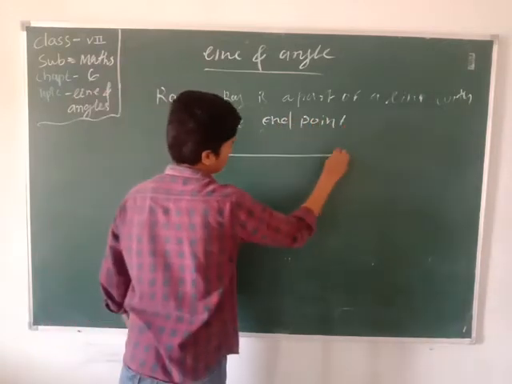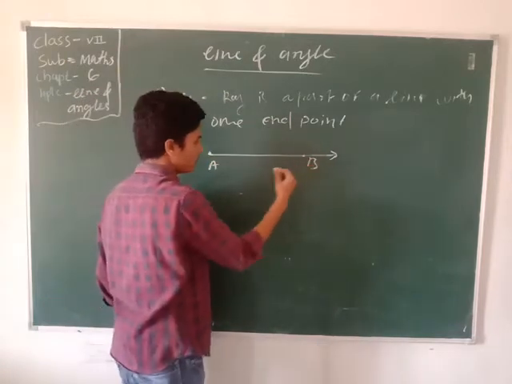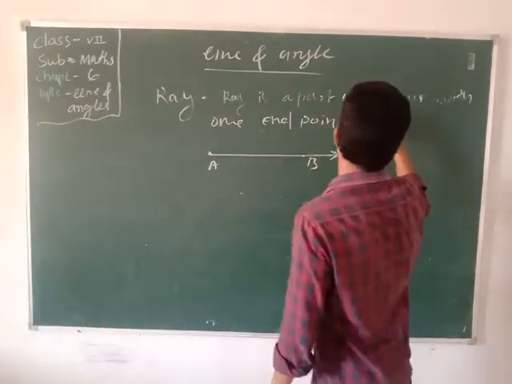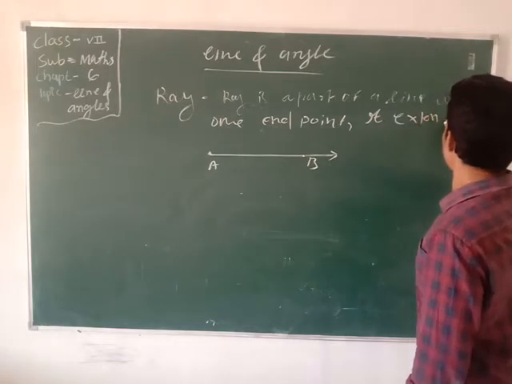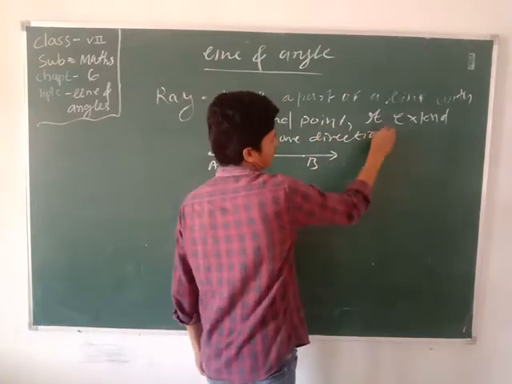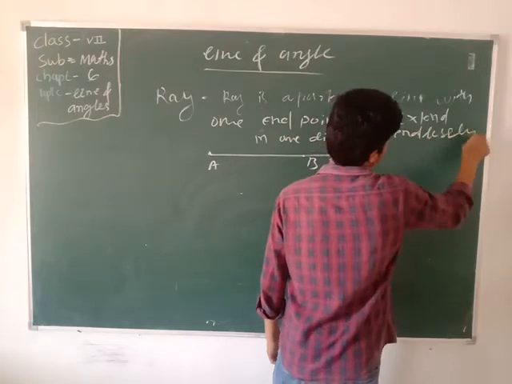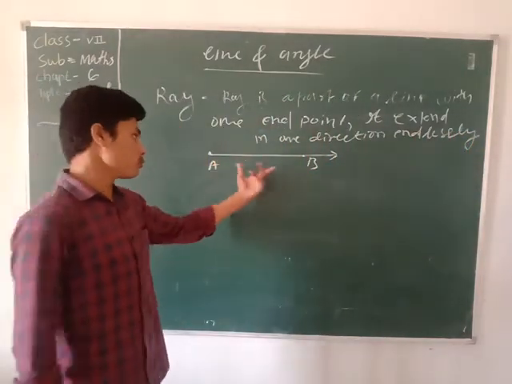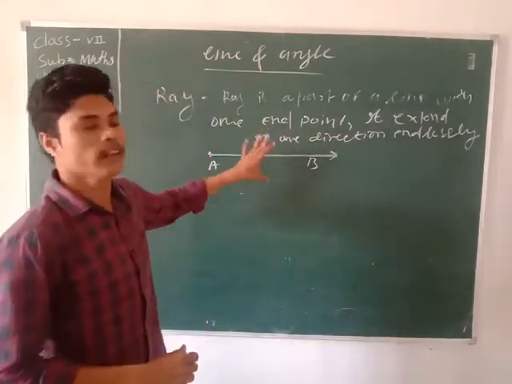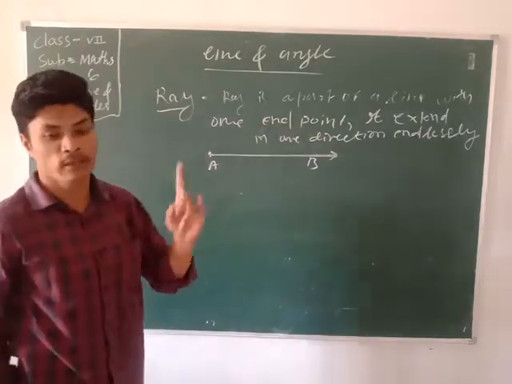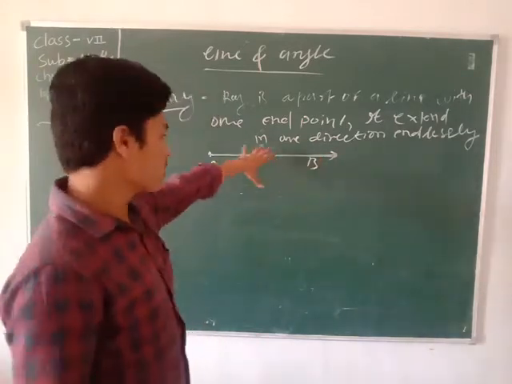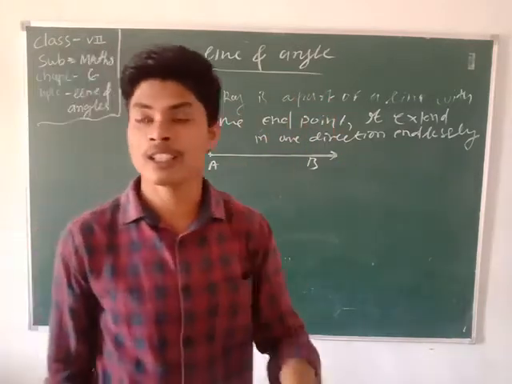Here is the ray with endpoint A. It extends in one direction endlessly. A line extends in both directions endlessly. A ray extends in one direction endlessly, and the line segment has two endpoints and its length is fixed.